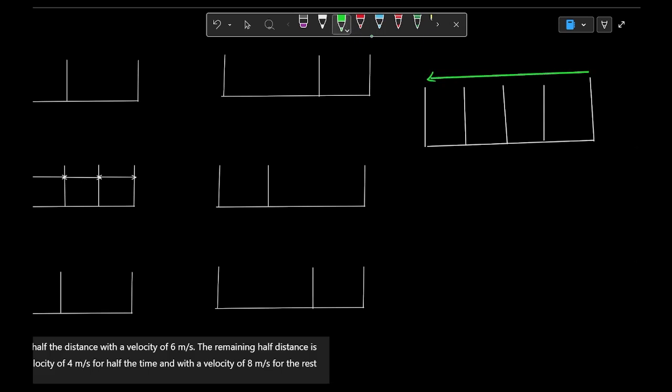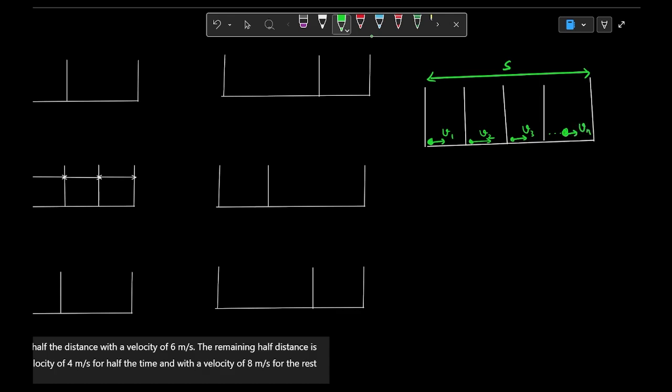Suppose the particle is moving with v1 speed for this part, v2 speed for this part, v3 speed for this part, and similarly it is moving with speed vn.